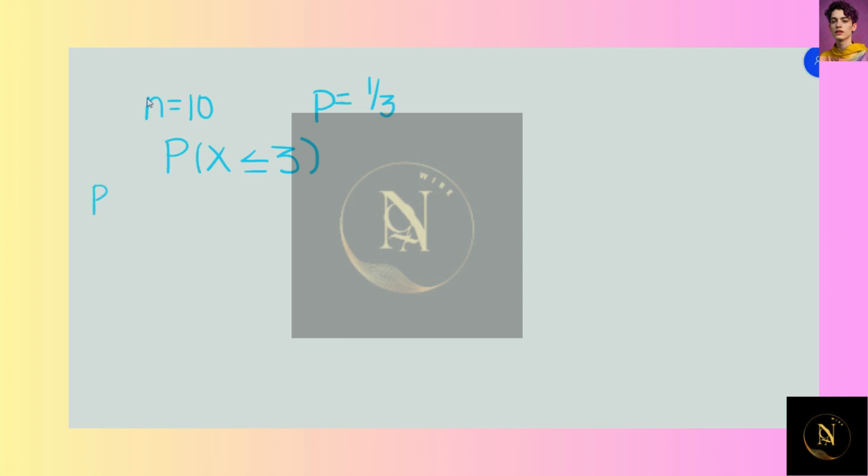So what we have to find here is the probability that X equals 0 plus the probability that X equals 1 plus the probability that X equals 2 plus the probability that X equals 3.